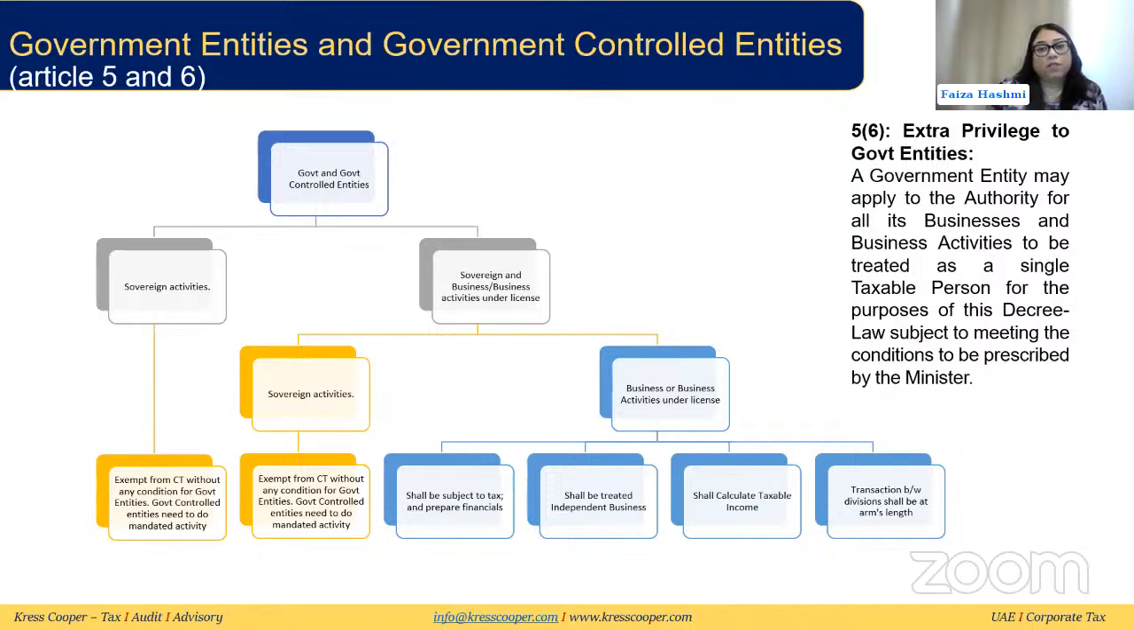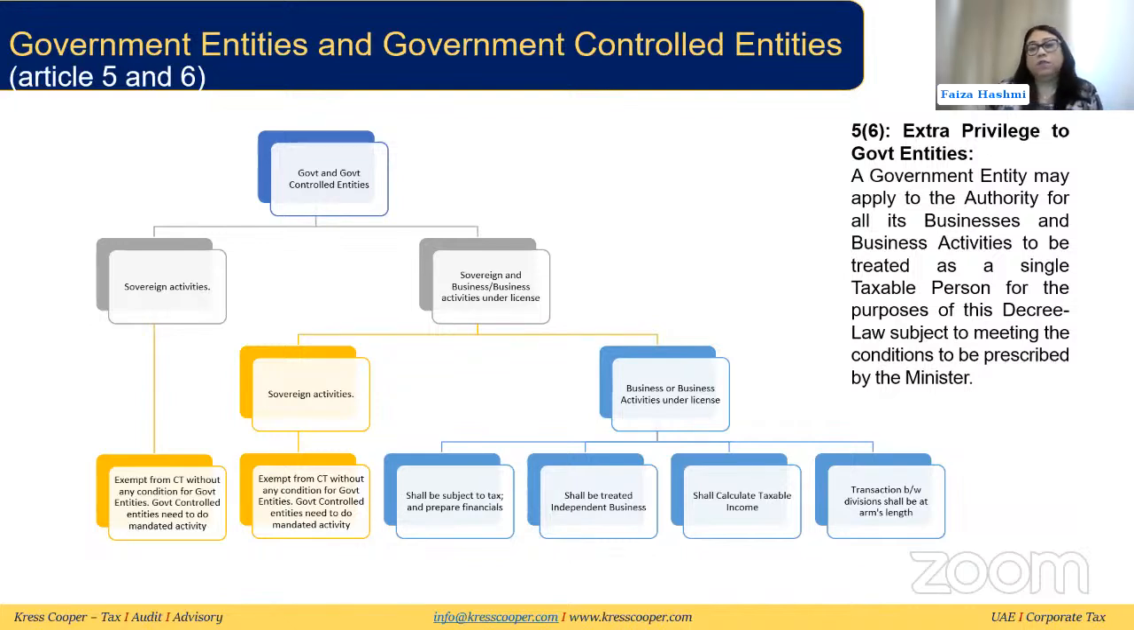For sovereign and business activities, if they're doing mixed activities, with some business activities under a license as well, the sovereign activities would get the same treatment, but the business activity will be subject to tax. They need to prepare financials for their business activities separately from the government sovereign activities. This will be treated as an independent business. For the business activity they're doing through the trade license, they will calculate the taxable income.